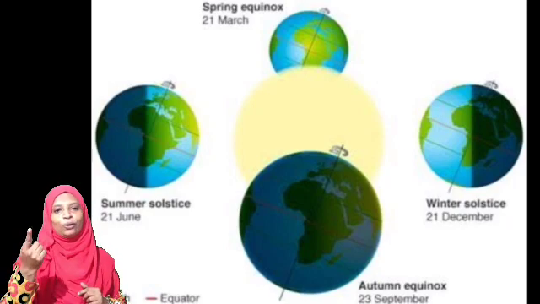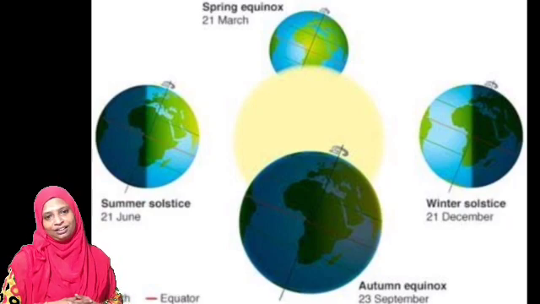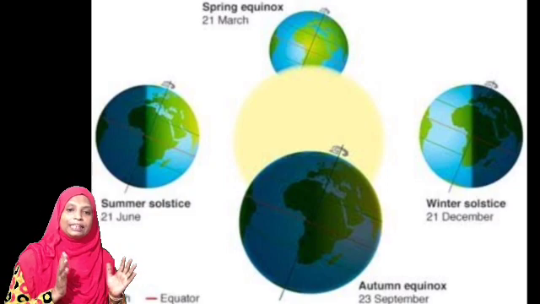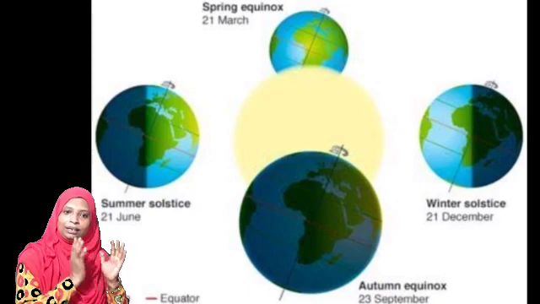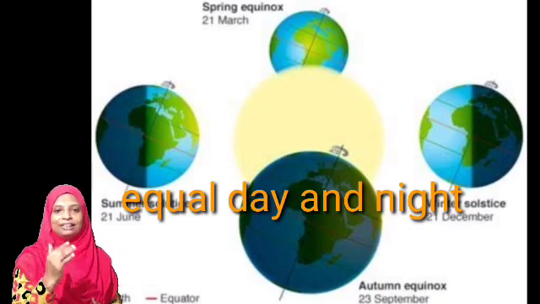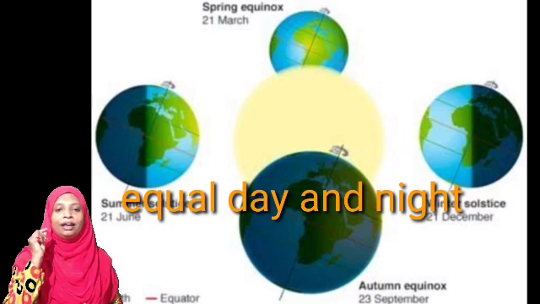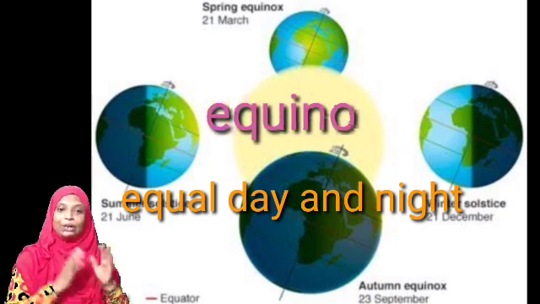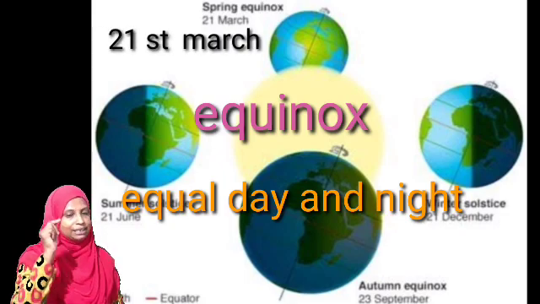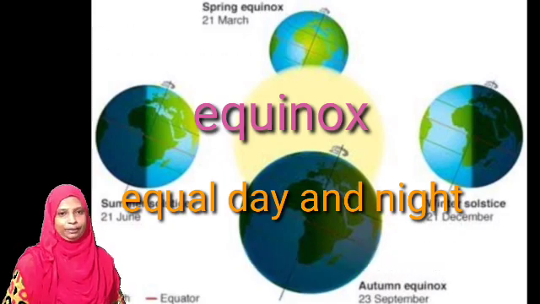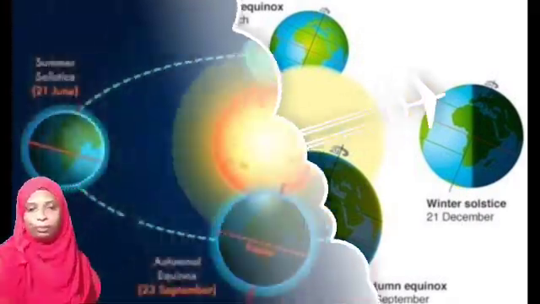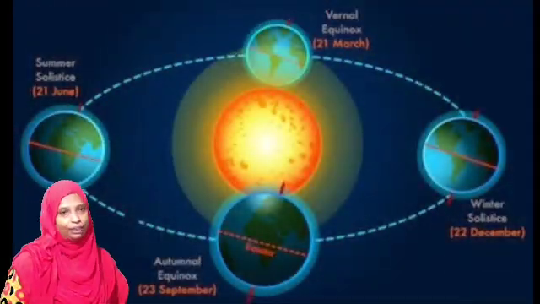So there are no longer days and no shorter nights. Throughout the world, there are equal day and equal night times. That situation is called equinox, meaning equal day and equal night on 21st March and 23rd September.